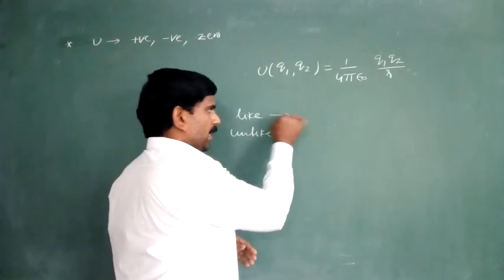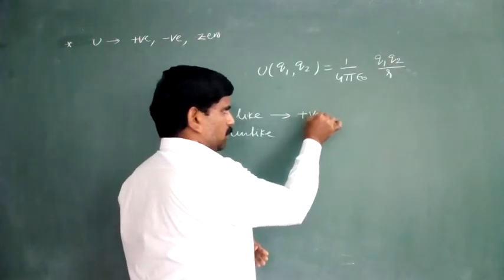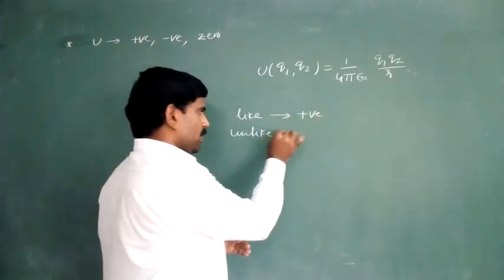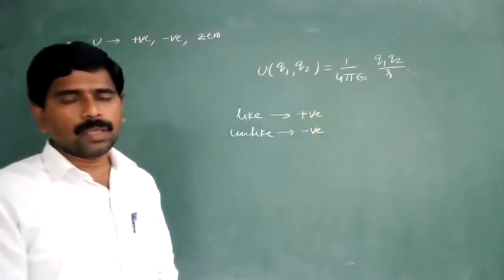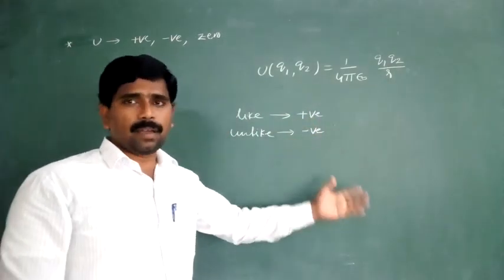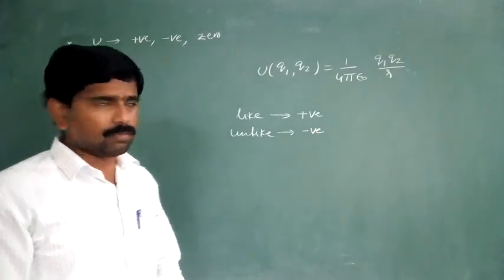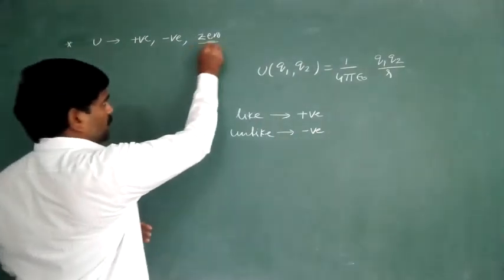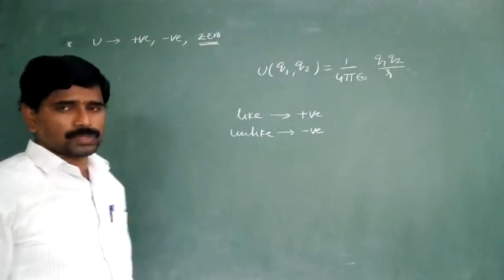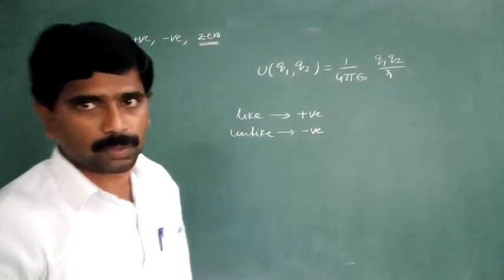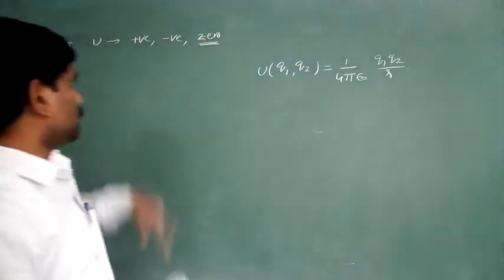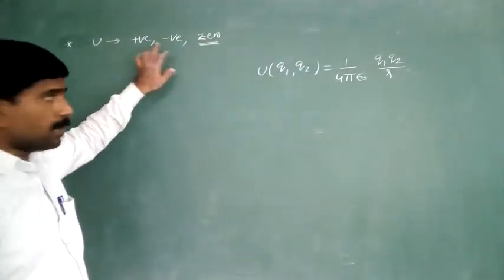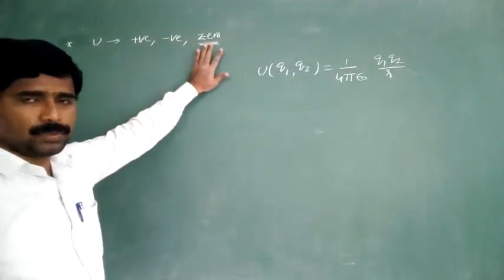In case of like charges, it is positive. In case of unlike charges, potential energy is negative. In case of more than two charges, the potential energy may be equal to zero. So here potential energy may be positive, negative, or zero.